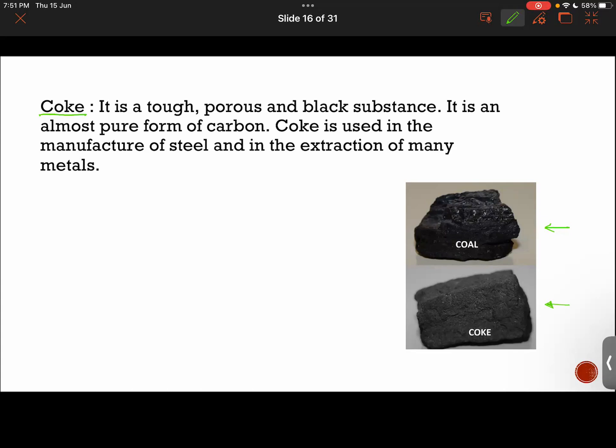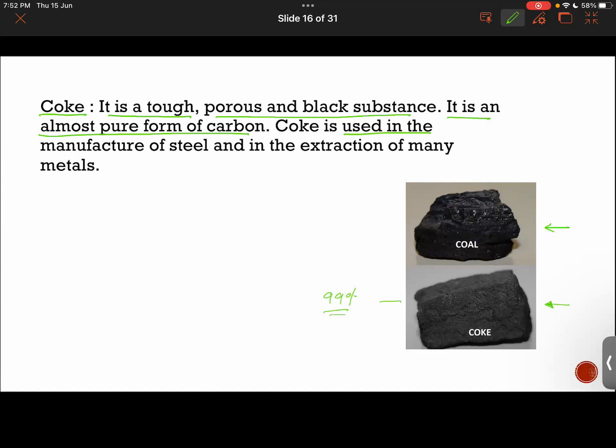It appears to be porous in nature and softer than coal. It's the purest form of carbon. Exactly. So it is a tough, porous, and black substance. It is almost a pure form of carbon, which means 99% of carbon is found in coke.